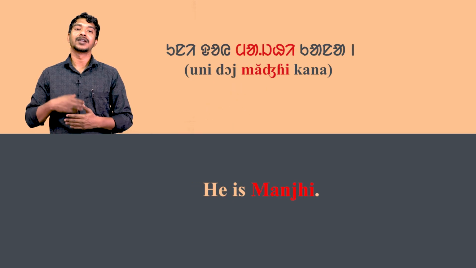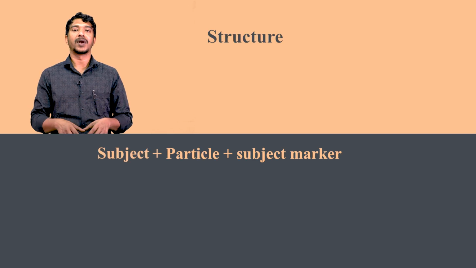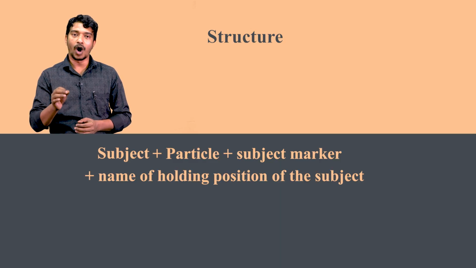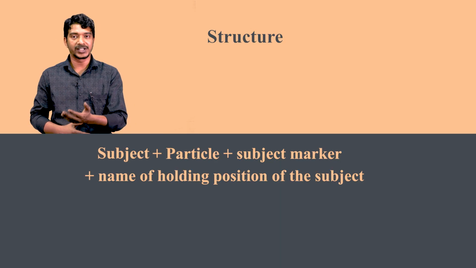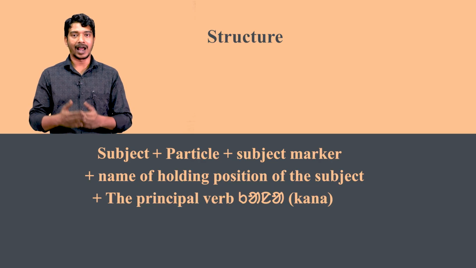Majhi means majhi. Now notice the structure of the assertive sentence: subject plus particle plus subject marker plus name or holding position of the subject plus the principal verb kana.